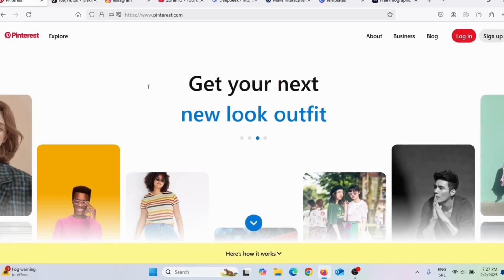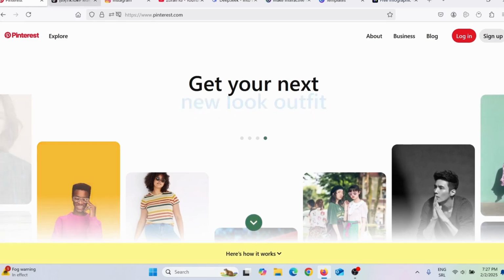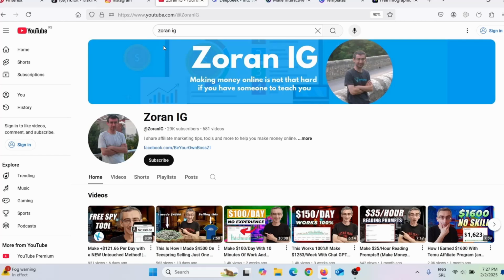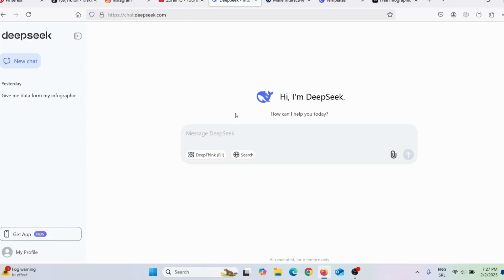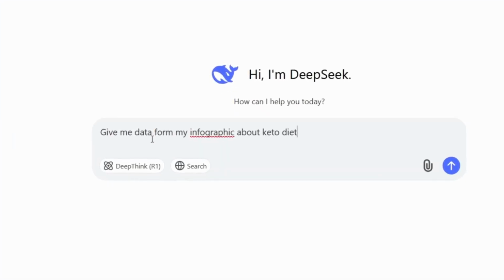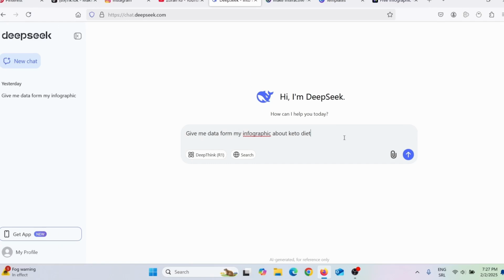So first thing you need to do, you need to make your Pinterest page, TikTok page, Instagram page, and YouTube channel. Now second thing you need to do, you need to choose your niche. So third thing you need to do, you need to go on Deepseek and give it a prompt. So let's say for example that I'm in the weight loss niche. So here I will say something like this: give me data for my infographic about keto diet, and then press enter.